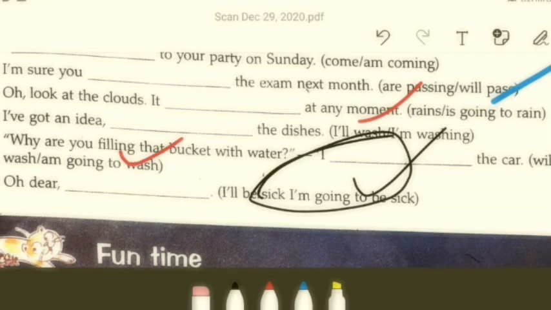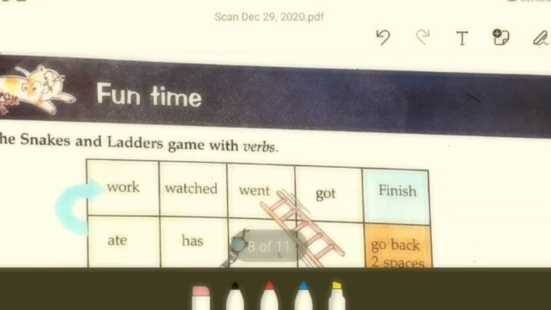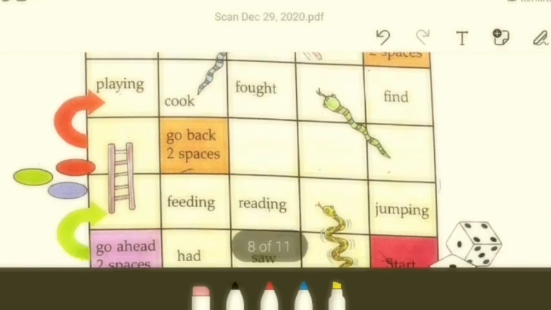There is a fun time section. It is about playing the snakes and ladders game with verbs. I have already told you what verbs are, right? So you play the snakes and ladders game. I'm not into games, so do them on your own. It's very simple.